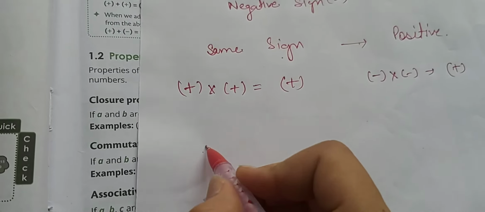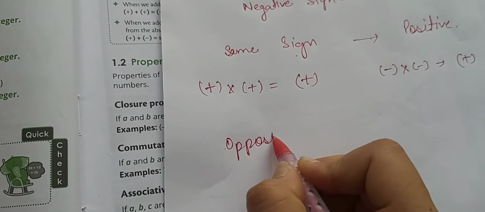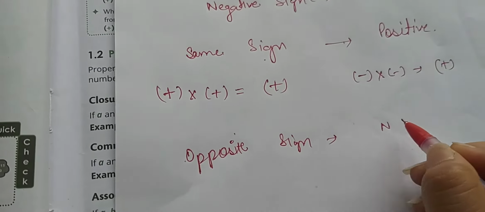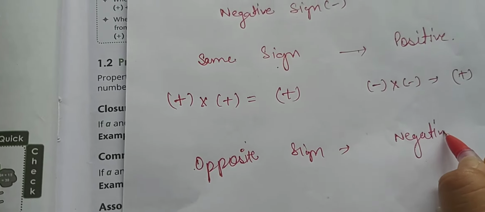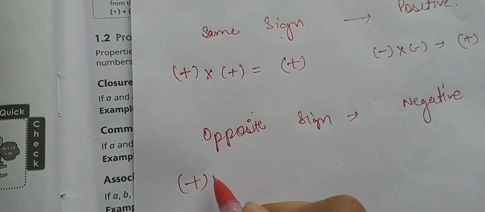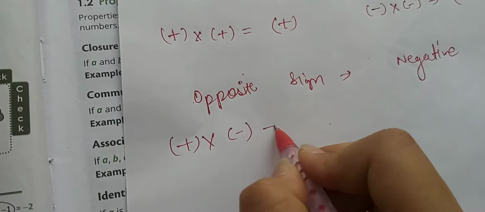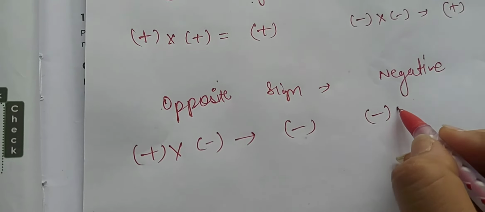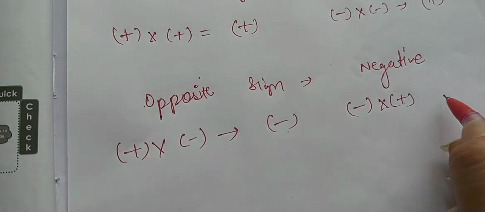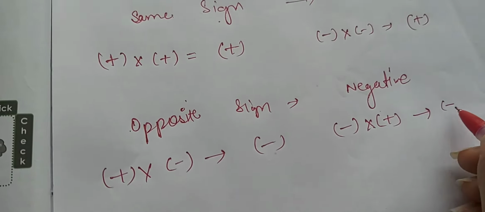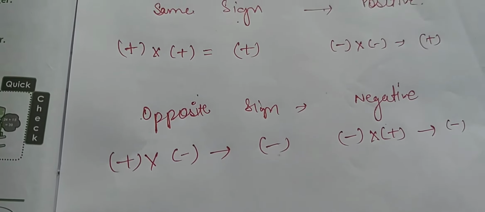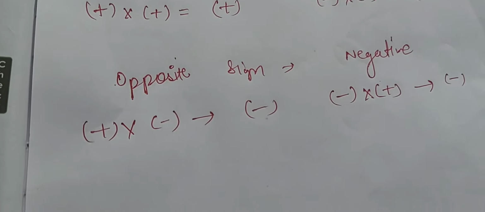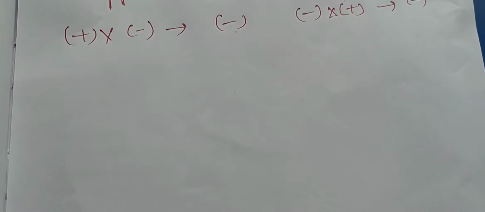And if we multiply the opposite signs, then we get a negative result. If we multiply a positive sign with a negative sign, the result will be negative. Similarly, if we multiply the negative sign with the positive sign, then what do we get? We get the sign negative. So this is the first rule of multiplication, in which we get to know about the multiplication of signs. So I hope you guys get this.